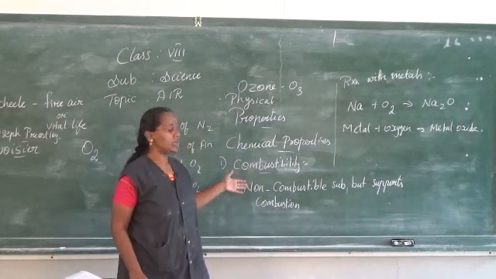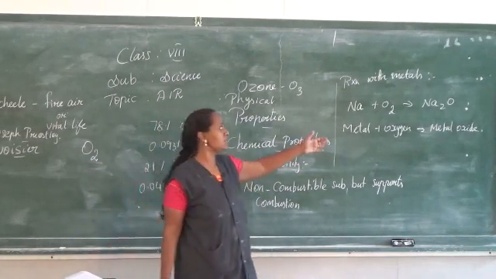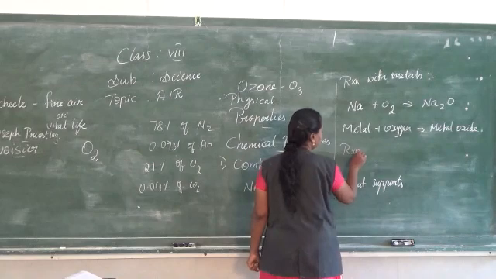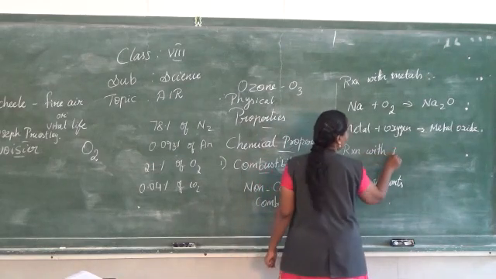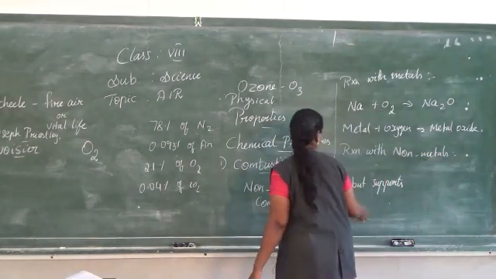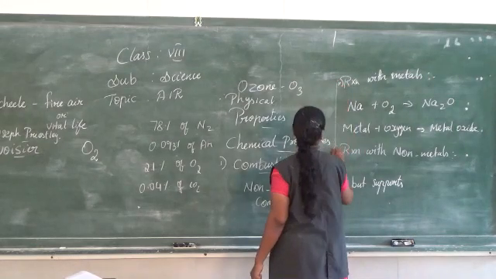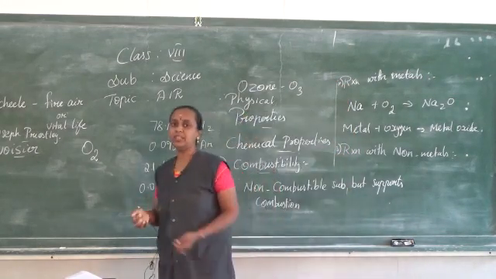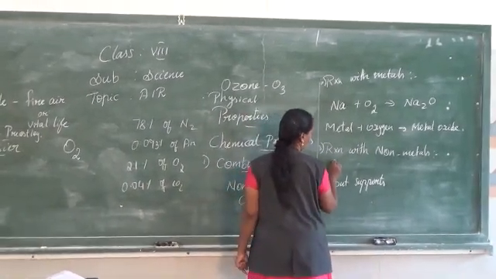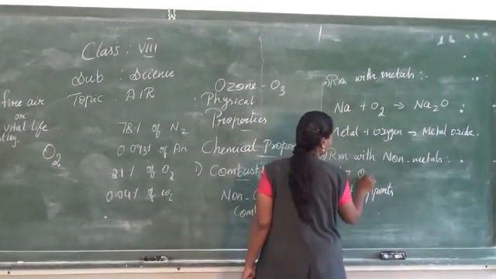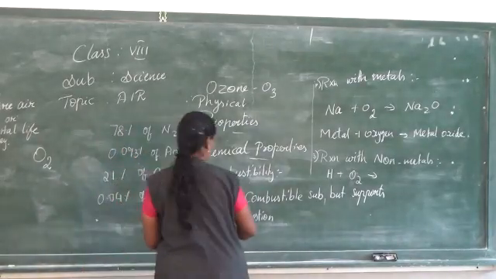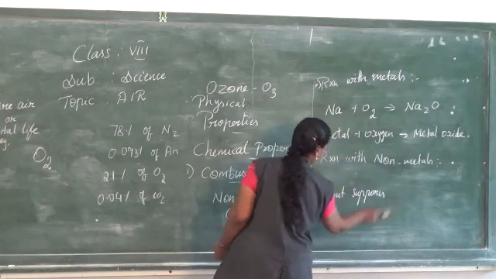So the first reaction is nothing but combustibility. The next reaction we studied is reaction with metals. The third reaction is nothing but reaction with non-metals. So this is the third reaction. Reaction with non-metals. When oxygen reacts with non-metals like carbon, phosphorus and so on, it forms non-metallic oxides.